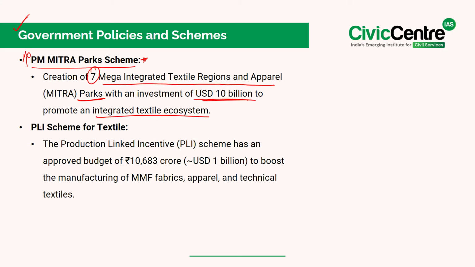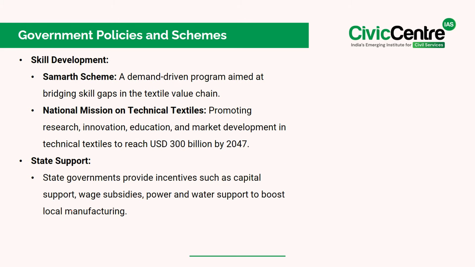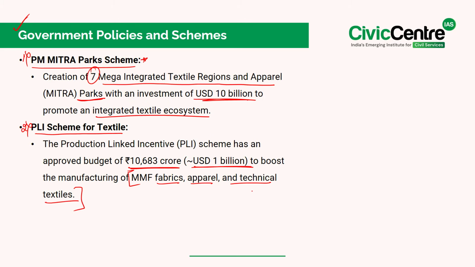with state-of-the-art facilities. Another important policy is the Production Linked Incentive, that is the PLI scheme for textiles, with an approved budget of 10,683 crore, which is approximately USD 1 billion. The scheme is designed to boost the manufacturing of man-made fibers, fabrics, apparels and technical textiles. This will strengthen domestic production and enhance India's competitiveness in the global markets.